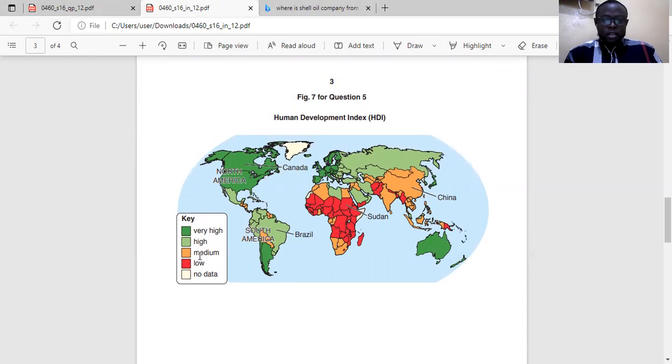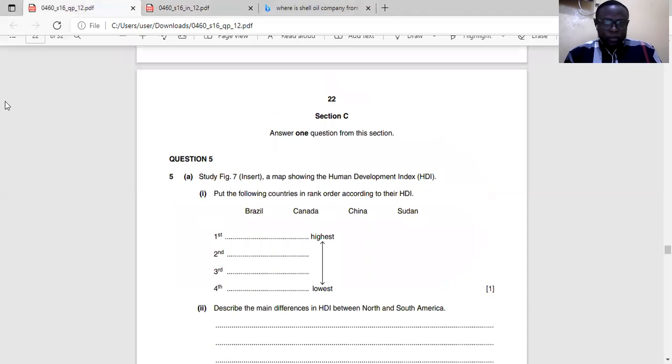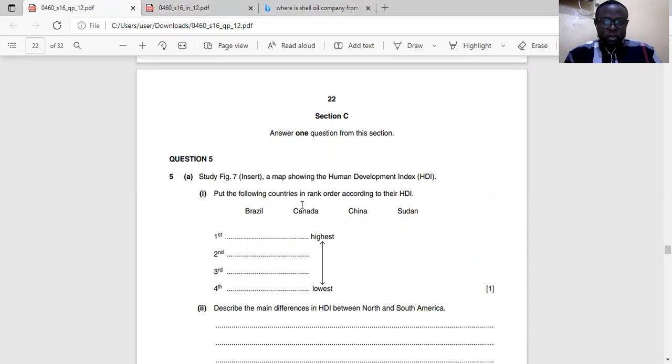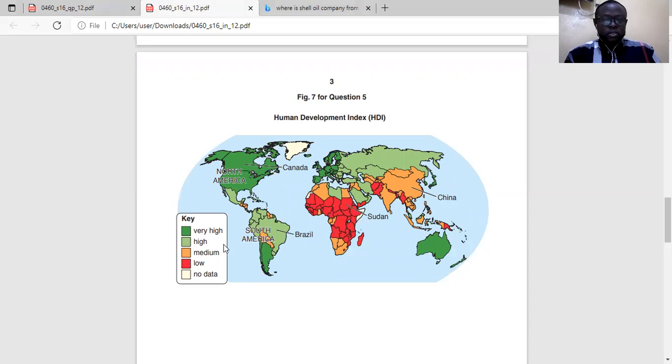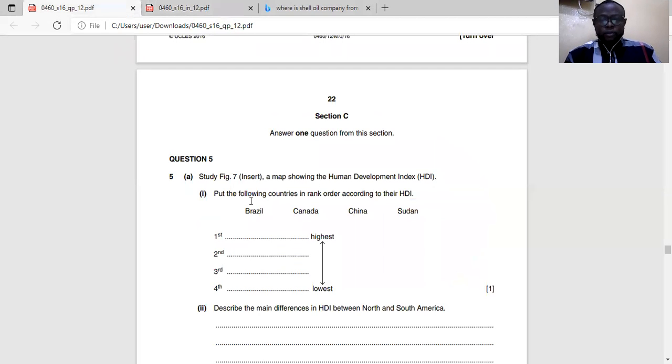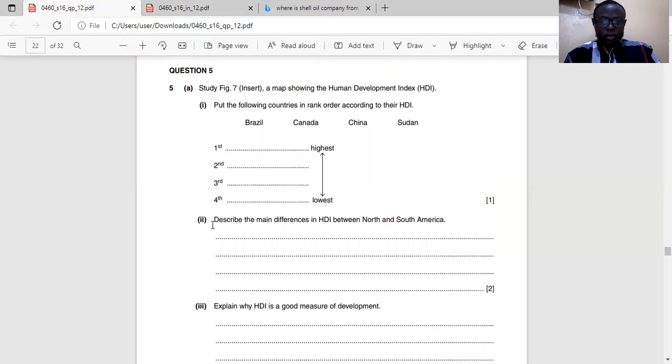So the very highs, Canada should be first, followed by Brazil, then China, then Sudan, because China is medium. So the first is Canada, the second is Brazil, the third is China, and the fourth is Sudan. That's just a one-mark question.